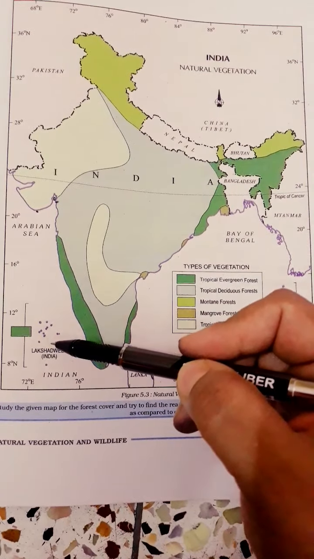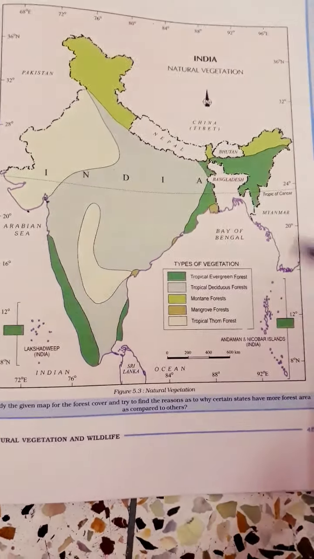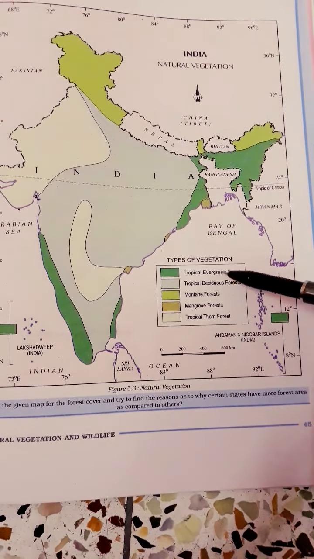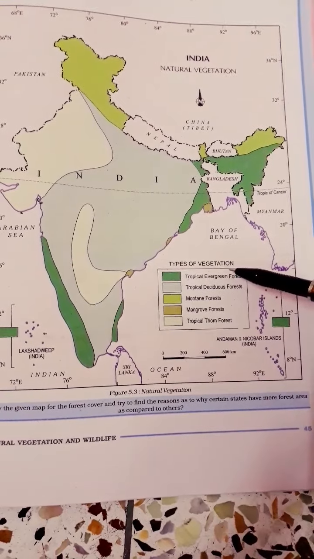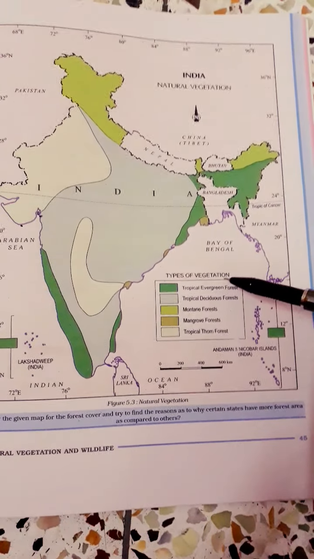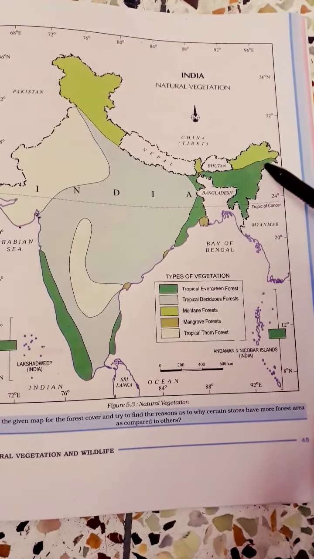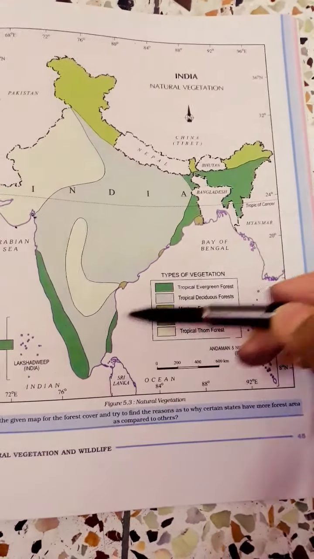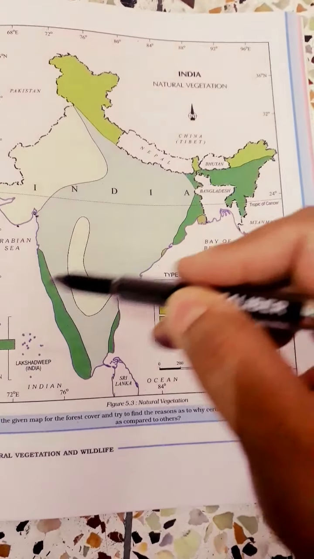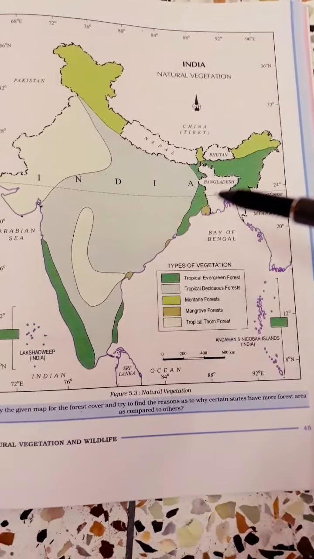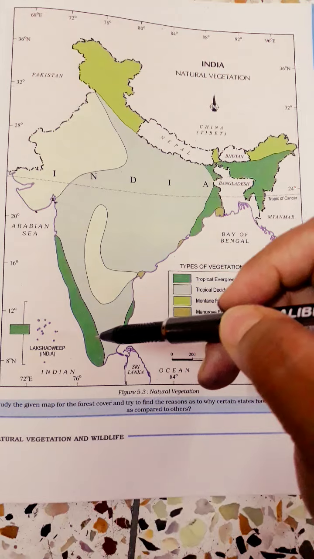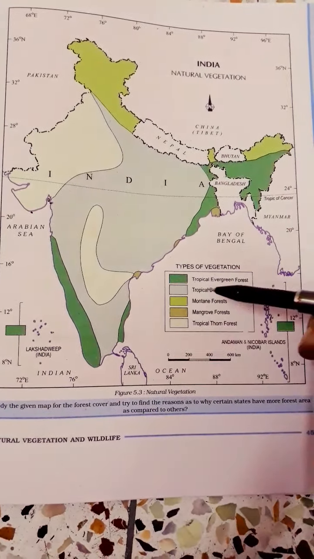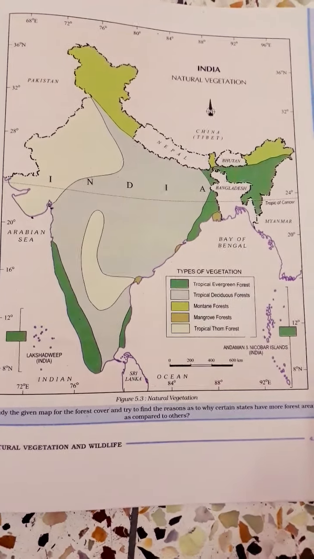And in the Andaman and Nicobar area, this green color is indicating the tropical evergreen forest. And in the upper parts of Assam and Tamil Nadu coast. So in these places, which are colored by deep green color, that are identified by tropical evergreen forests.